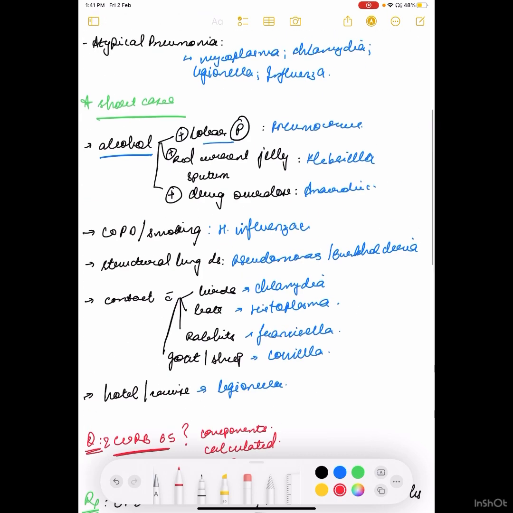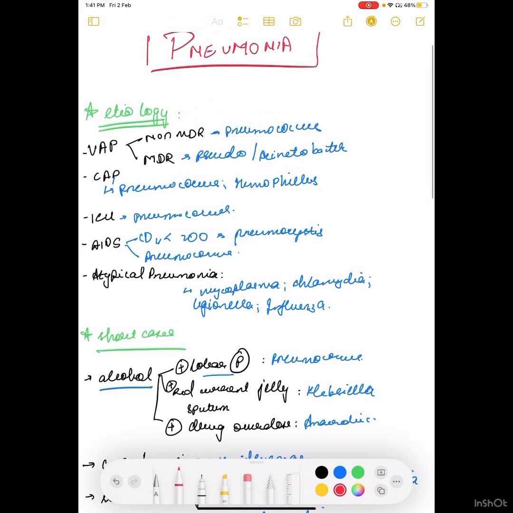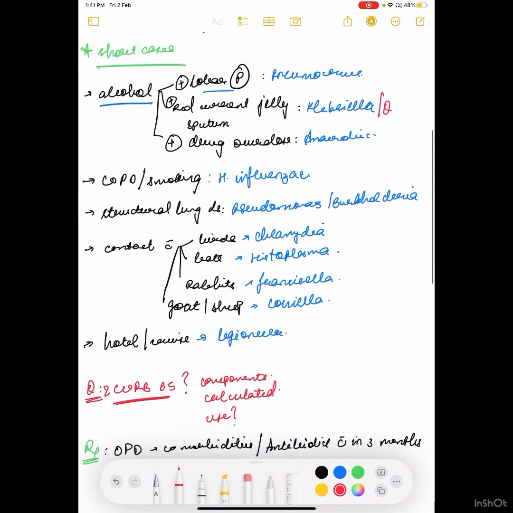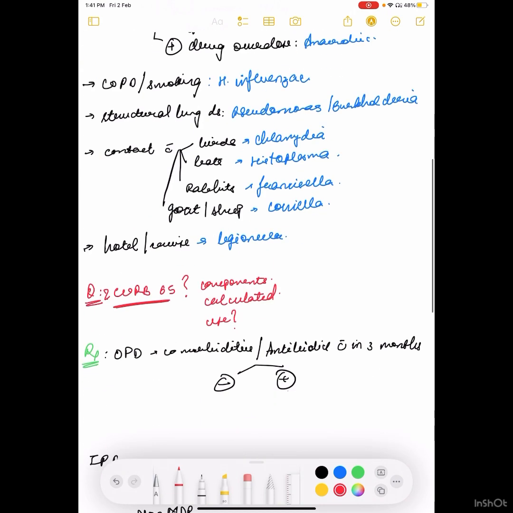My question number 1 for you guys is, what is the organism that I missed in case of community acquired pneumonia? My question number 2 is, what is the other name of Klebsiella? And my question number 3 is, what are the CURB-65 score components? Question 4 is, how is it calculated? And question 5 is, how is it used?